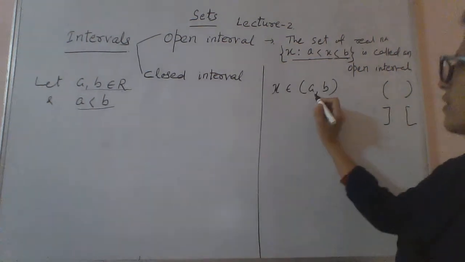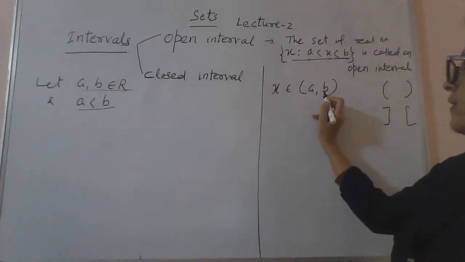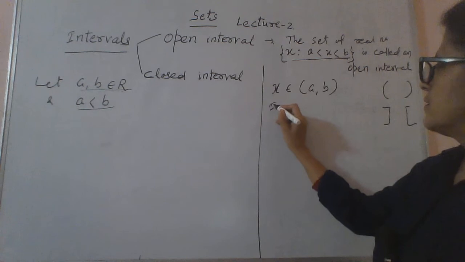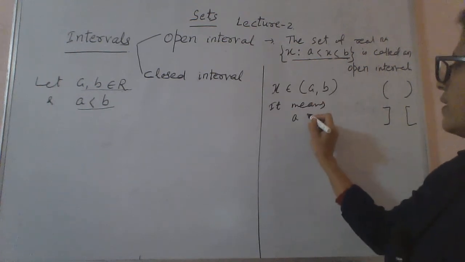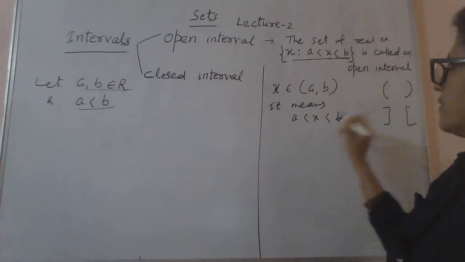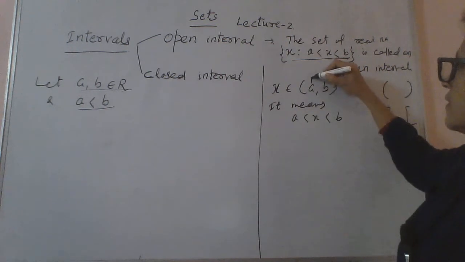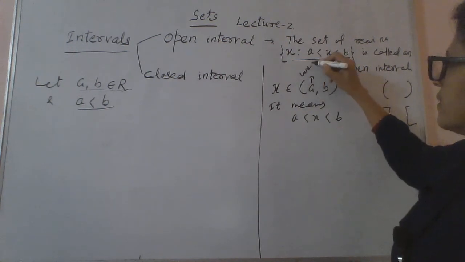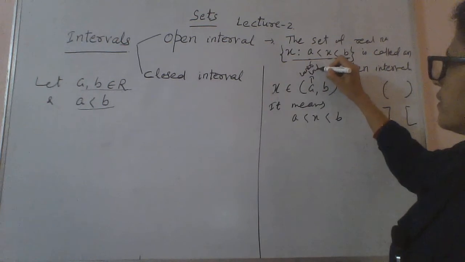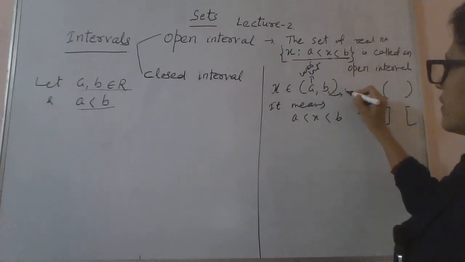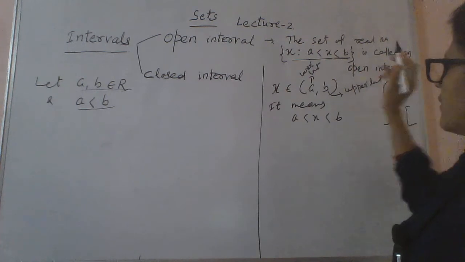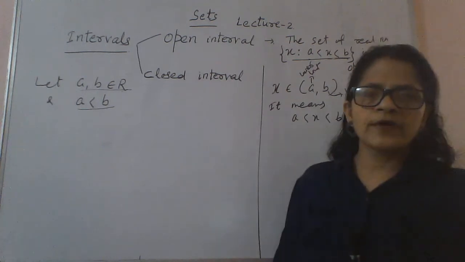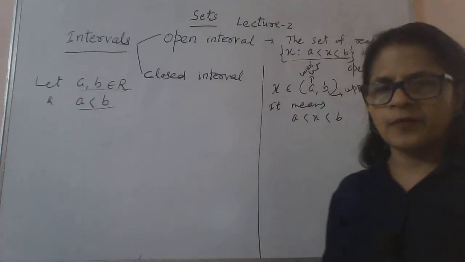So x belongs to the open interval (a, b) means a < x < b. This is the lower limit or lower end, here is the upper limit or upper end. The lower end is always less than the upper end.